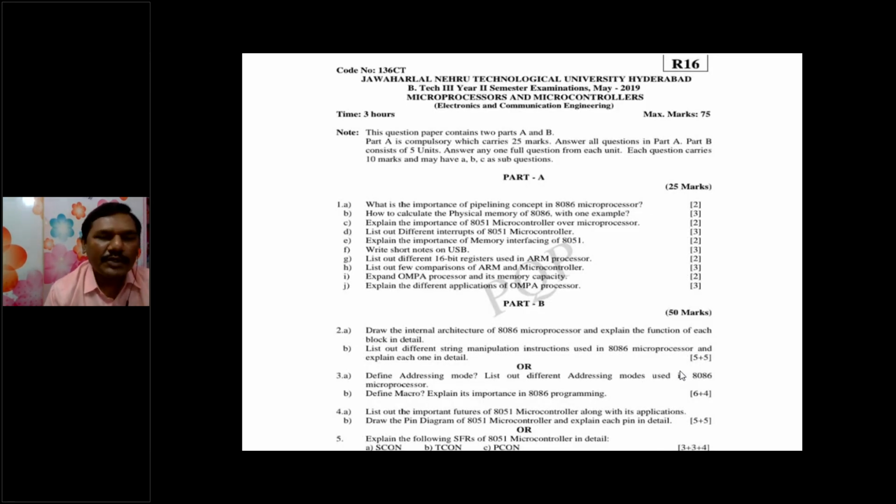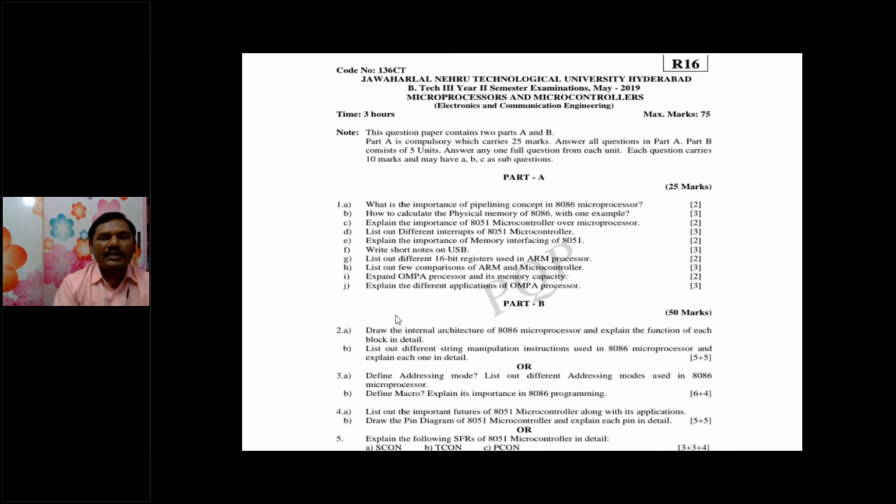And this is one of the previous question papers. Here they are asking what is the importance of the pipelining concept in the x86 microprocessor and how to calculate the physical memory address of x86. This will be explained in the next PPT. And here you can see the 50 marks question: draw the internal architecture of x86 microprocessor and explain the functionality of each block in detail.